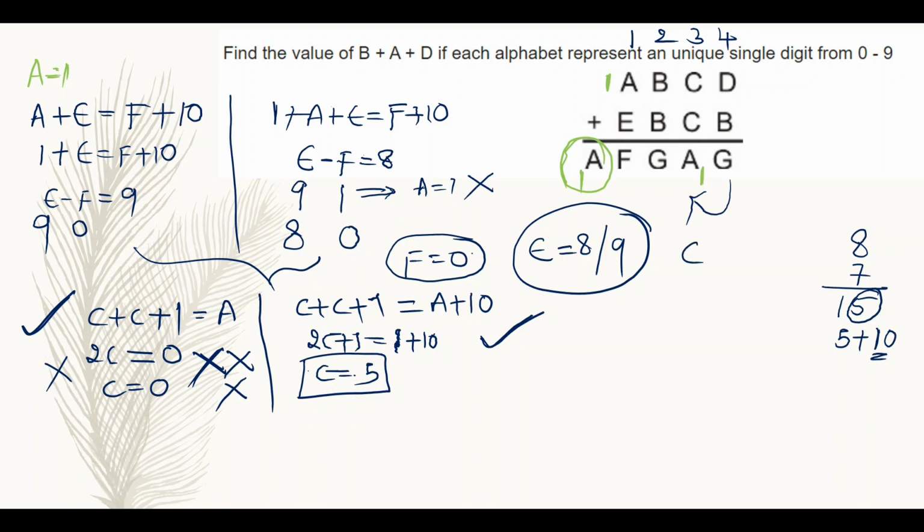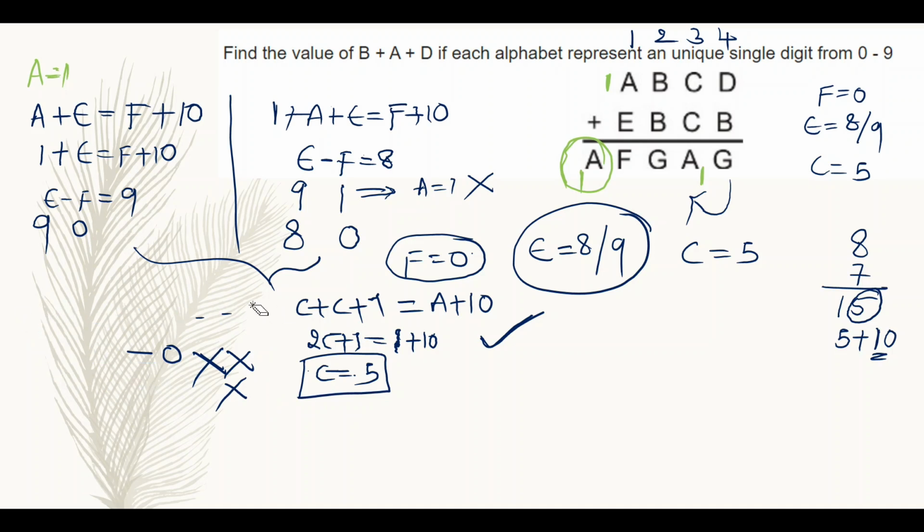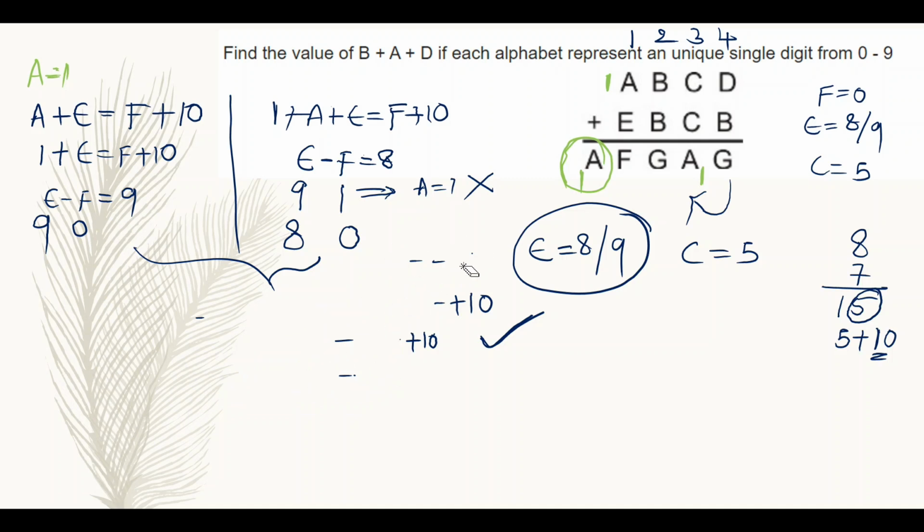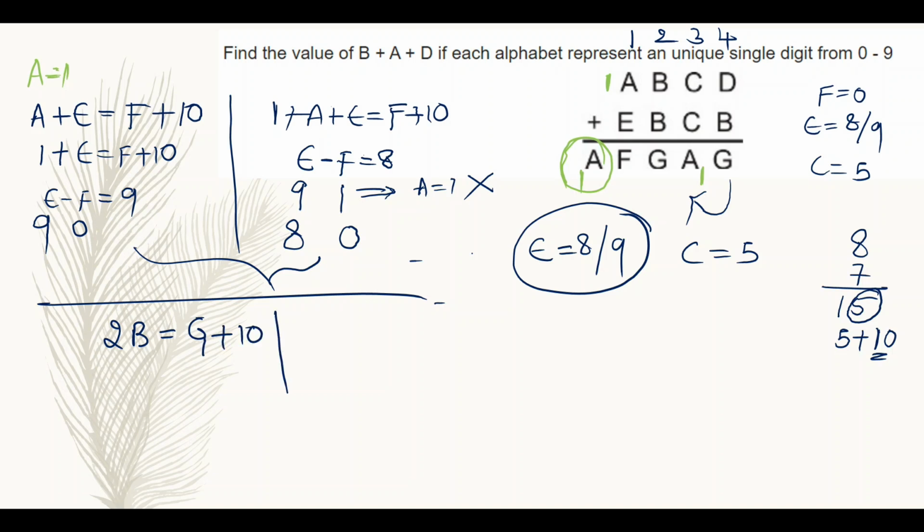Then I am going to the second column now. Here the C value is also confirmed, that is 5. Here F is equal to 0. I don't know whether E is equal to 8 or 9. And C is confirmed, that is 5. Right? So now I am going to the second column, that is B plus B, that is 2B is equal to G plus 10, or 2B plus 1 is equal to G plus 10.